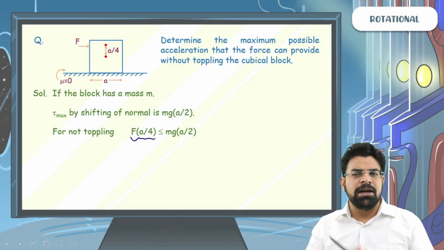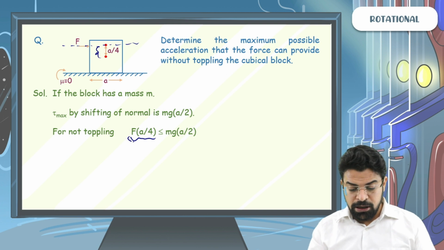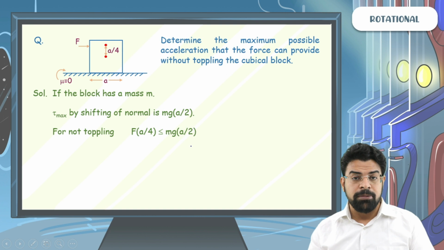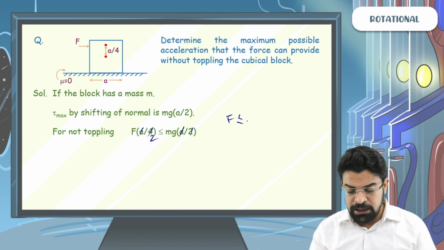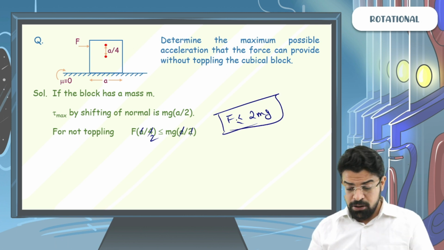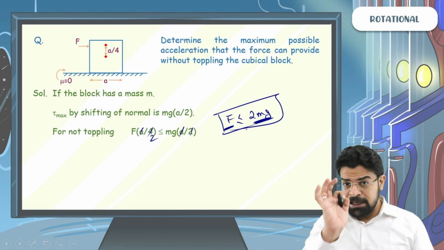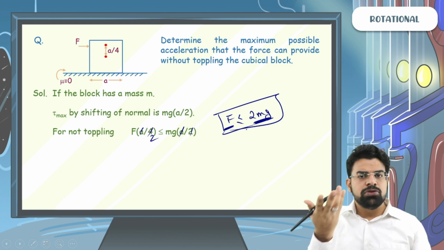So how did you get F into a by 4? Very simple. Think of the line of action of force and think of the perpendicular distance. So the external torque F into a by 4 should be less than or equal to mg into a by 2. Cancel out a, and 4 goes with 2, so F has to be less than or equal to 2 mg. So the maximum possible force that can be applied without toppling the block is 2 mg.